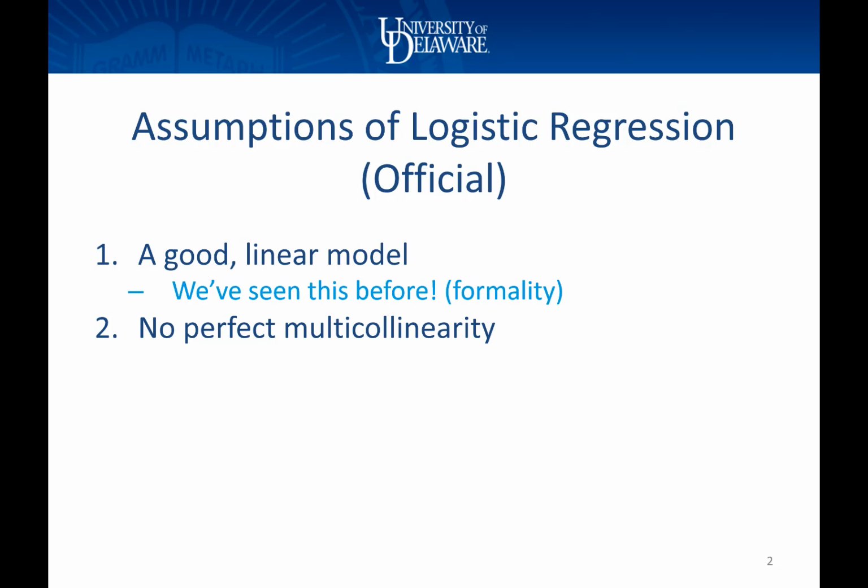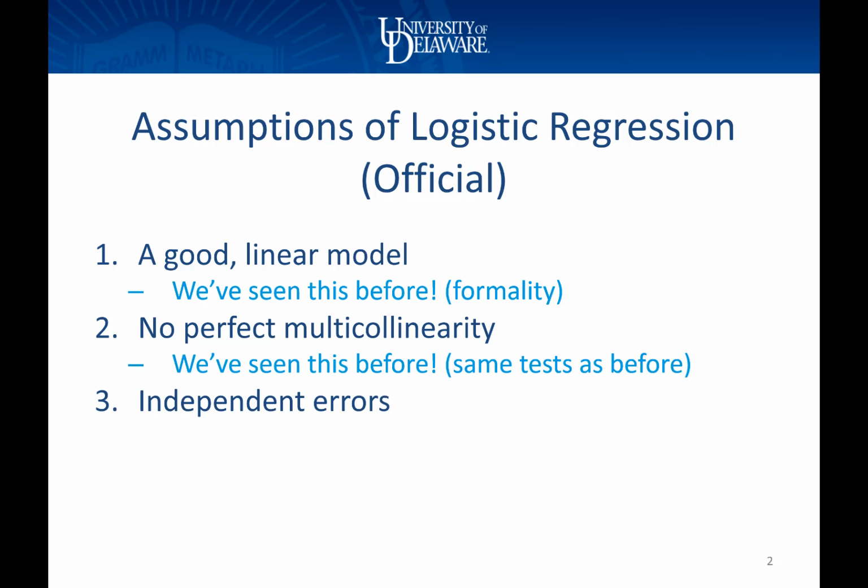This is exactly the same as the second assumption of a linear regression model, and we check it in the same way. It has to do with relationships among the x's, and we can use the correlation function to check. And third, we have to assume that we have independent errors. This is the same as saying that we have independent observations, and this is very similar to the linear regression assumption as well.